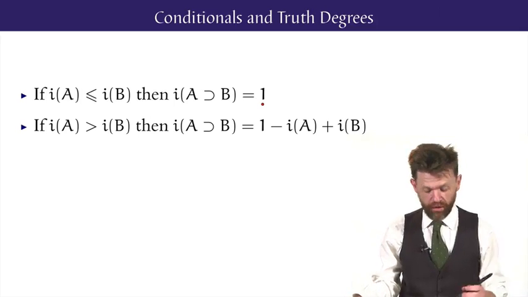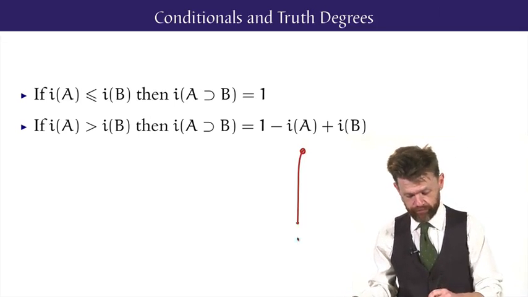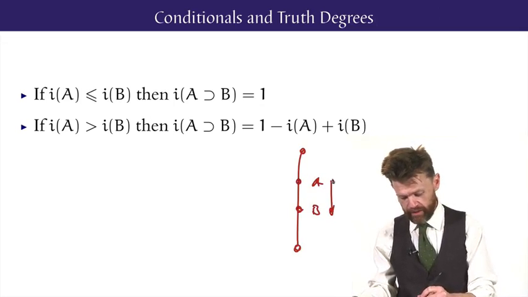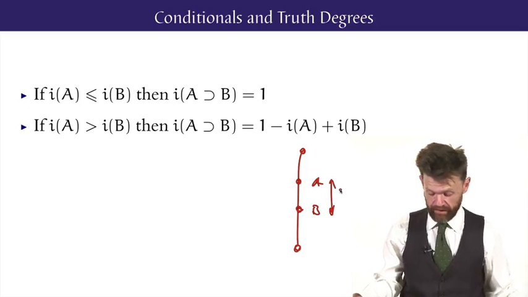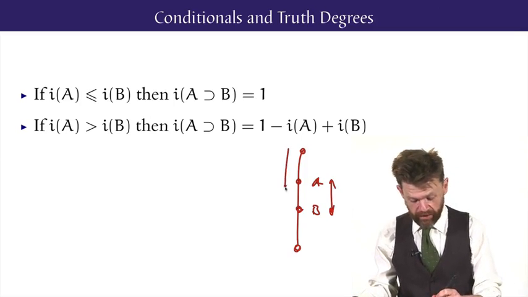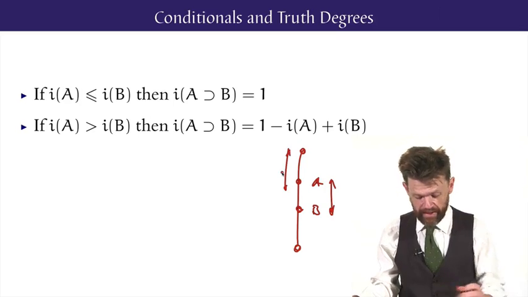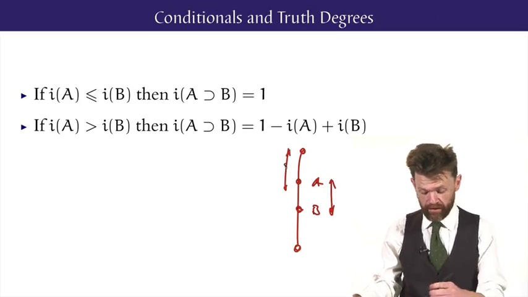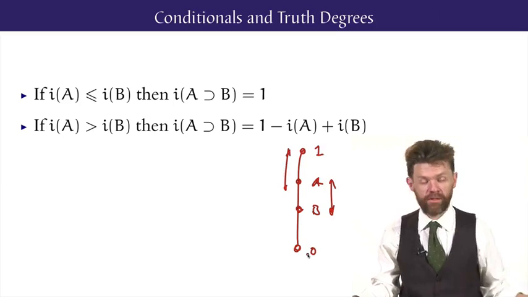Otherwise, if the consequent of the conditional drops below the antecedent, and here the gap between the consequent and the antecedent is some height, then Łukasiewicz's rule is that the whole conditional drops exactly that far from the total level of truth, which is true.